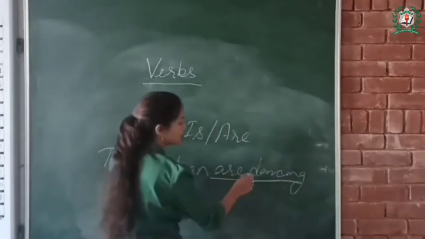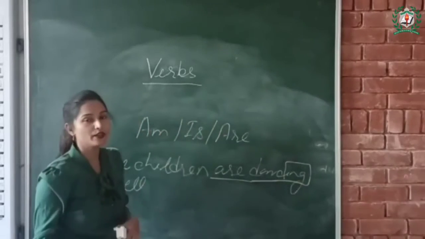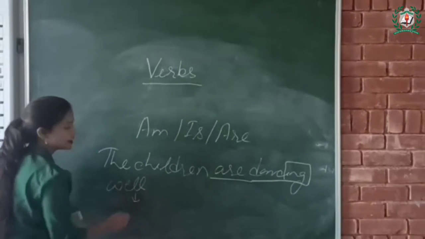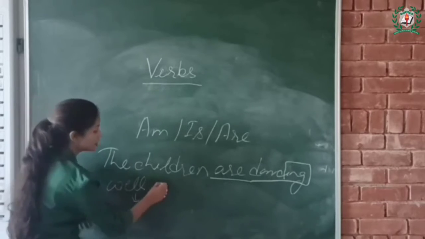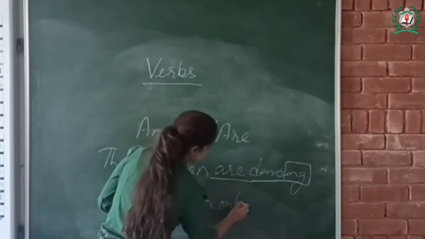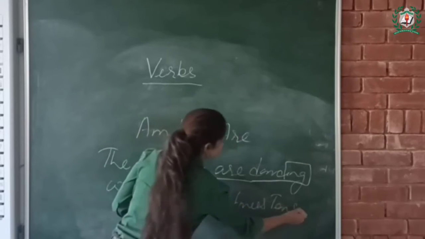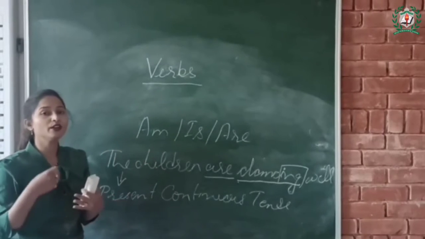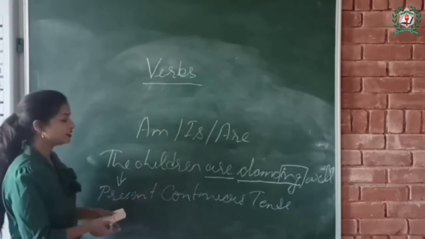The main verb is dancing, and we also add ing to the end of the main verb to create the present continuous tense. So this sentence is describing what is happening now or going on now. So this is present continuous tense. So we use the helping verbs am, is, are with the main verb, and we also add ing to the end of the main verb to create a present continuous tense.